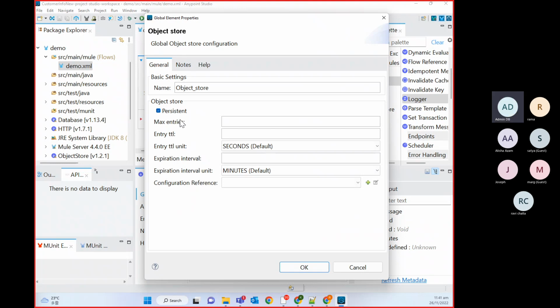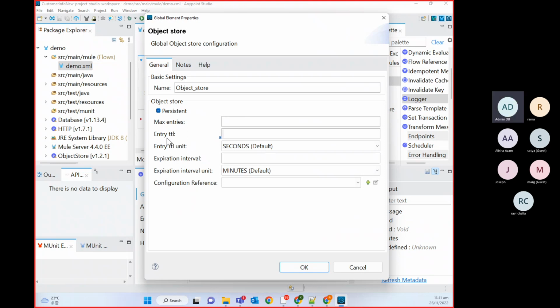Here you can see maximum entries. How many key value pairs you want to store at maximum, that value you can give here. Then time to live. This is the expiration time of your key value pair. Object store will not store the key value pair for a lifetime.